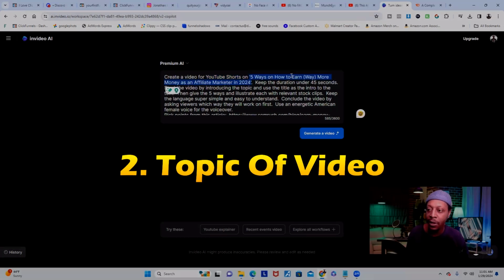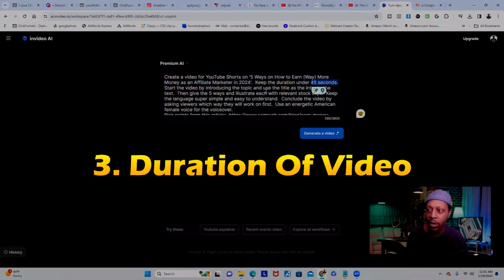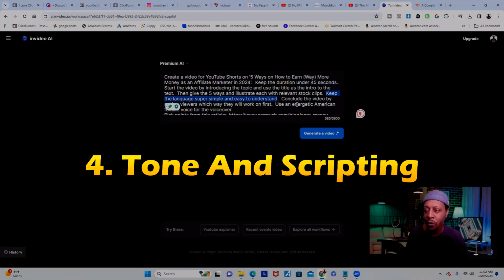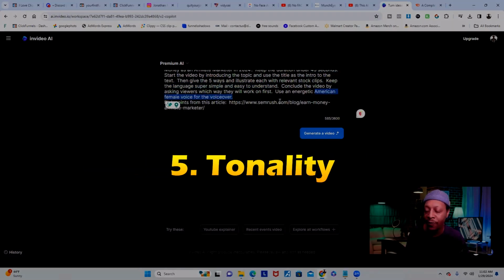The second is the topic of the video. Include as much details as possible. The third is going to be the duration. The fourth is going to be the tone of voice and the style of the scripting. And the fifth is going to be the tonality of the voiceover. For this one, we chose American female voice.